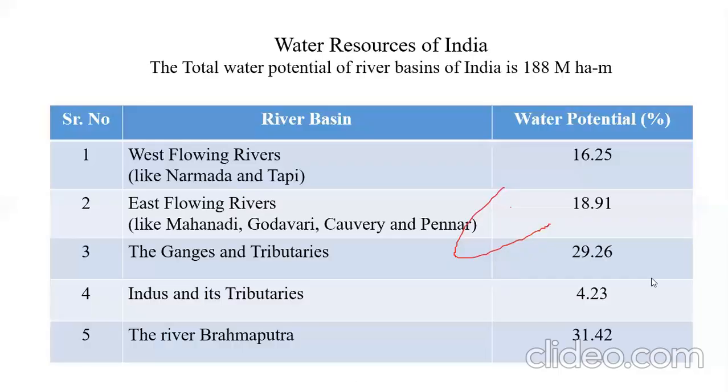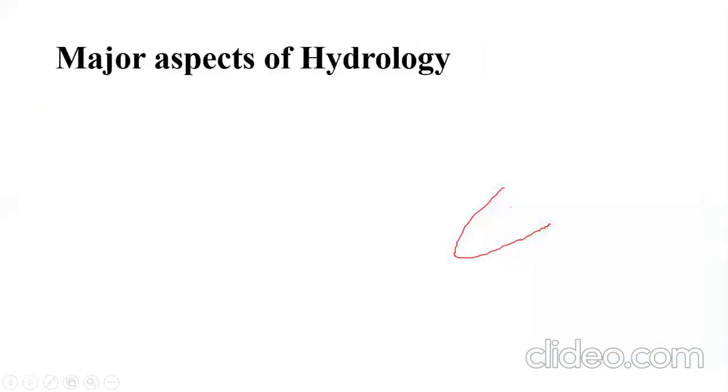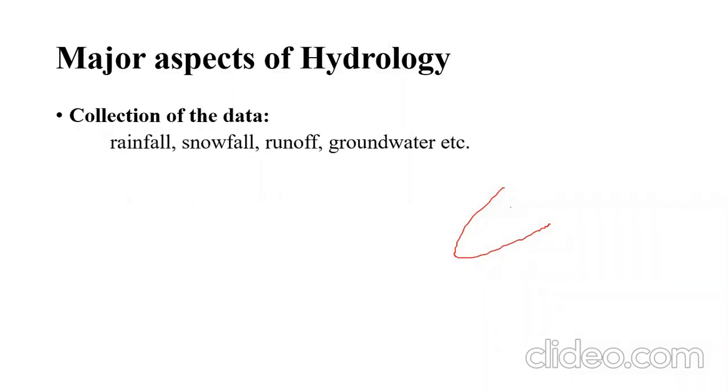Now we'll move further. Next part is the major aspects of hydrology. If you talk about the major aspects of hydrology, they are the collection of the data, interpretation of the data, and finally prediction of the things. So we'll see one by one.